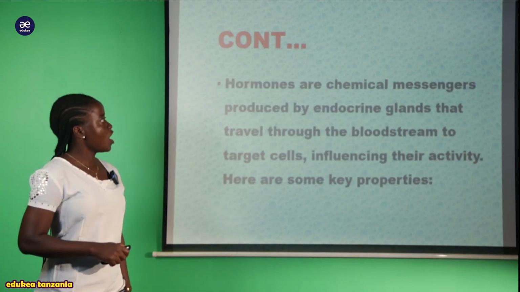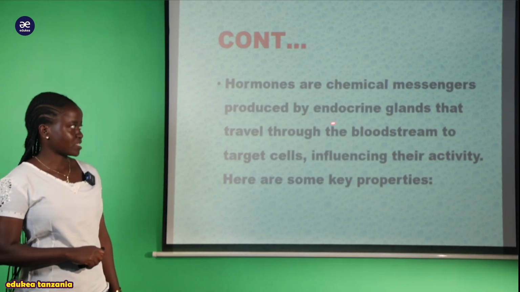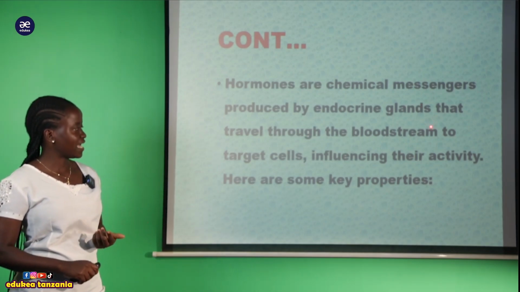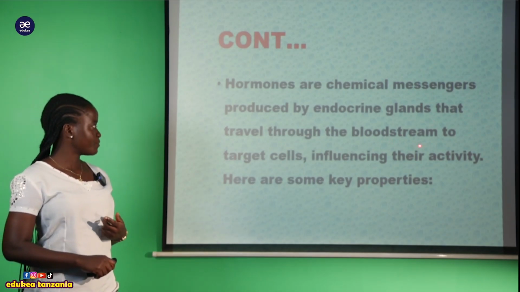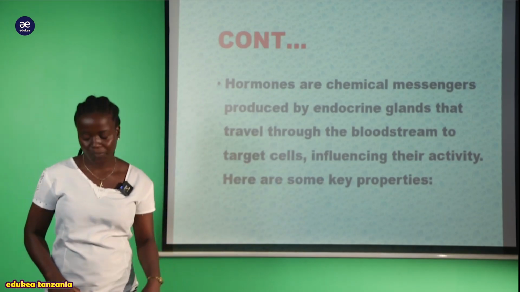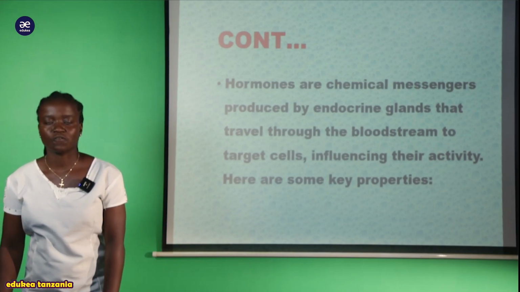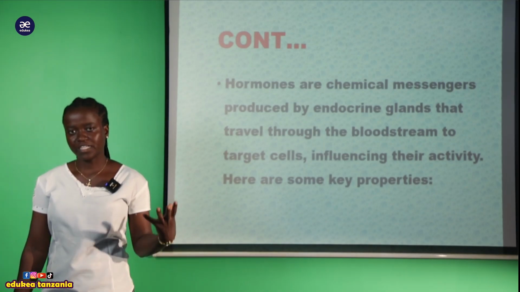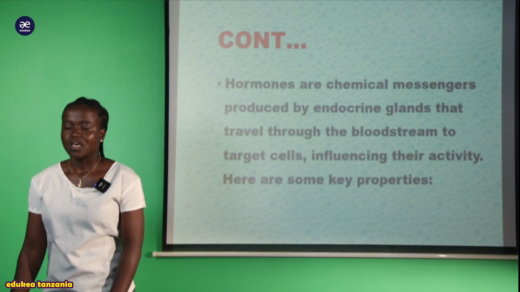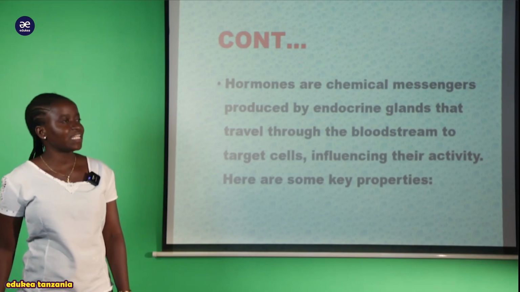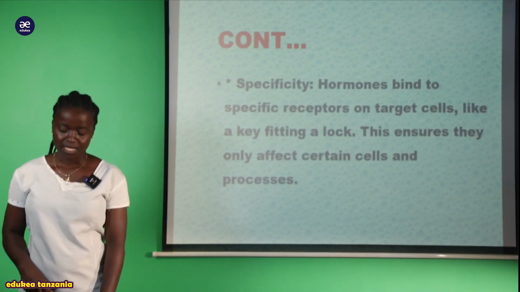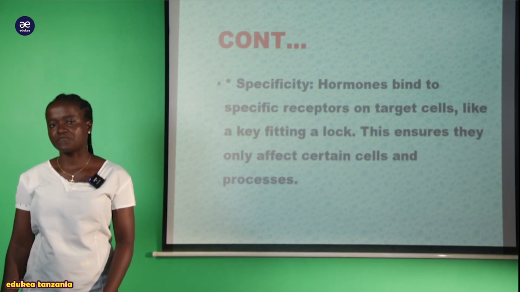And now we can say that the hormones are chemical messengers. This we have already seen. These are chemical messengers produced by the endocrine glands that travel through the bloodstream to the targeted cells and influence their activity. So here are the key components of the properties of the hormones, since we have already seen some of the characteristics of these hormones. And now, my students, the first characteristic of the hormone is specificity. Specificity is the property of the hormone.